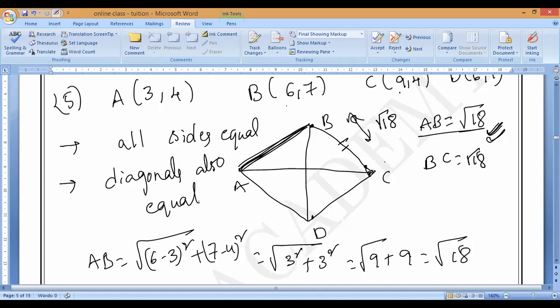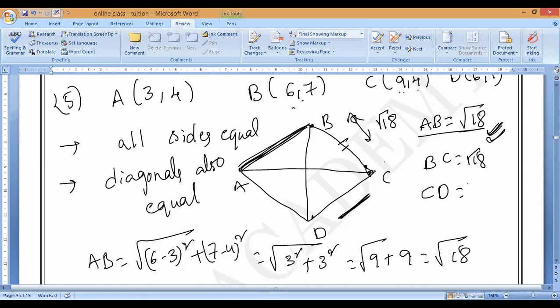9 minus 6 whole square plus 7 minus 4 whole square. 9 minus 6 means 3 square, 7 minus 4 means 3 square. It is 3 square plus 3 square, that is also 9 plus 9, which is root 18. Next, CD. How much? CD is also root 18.